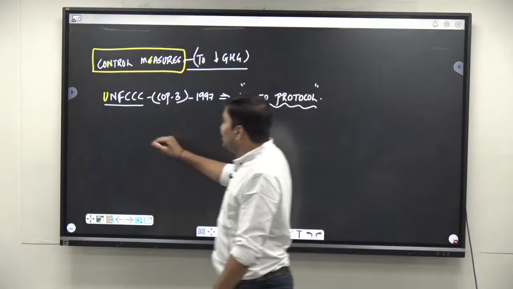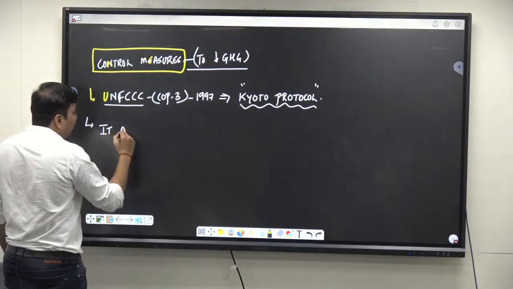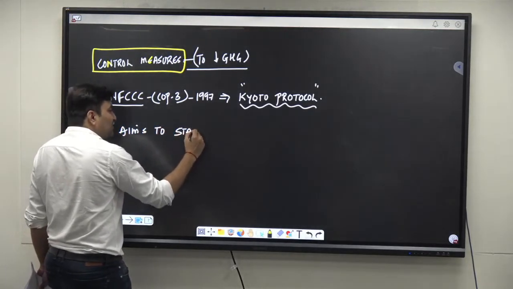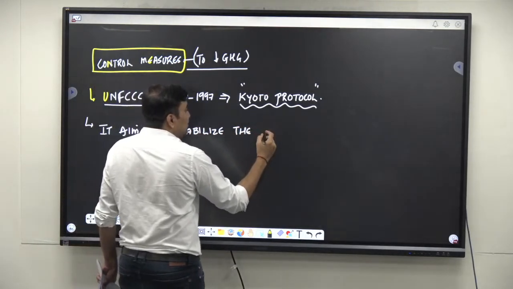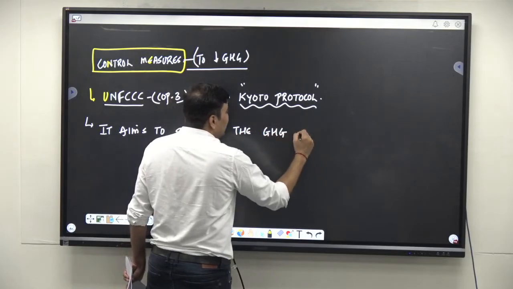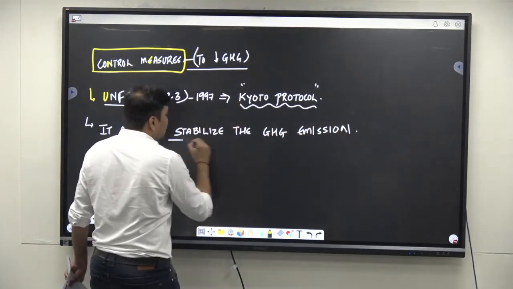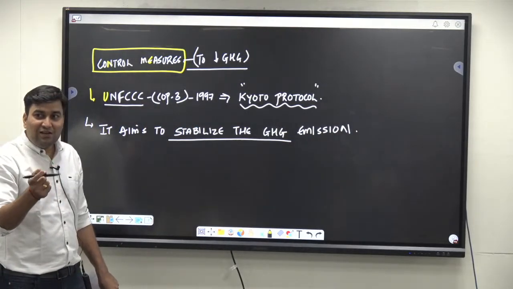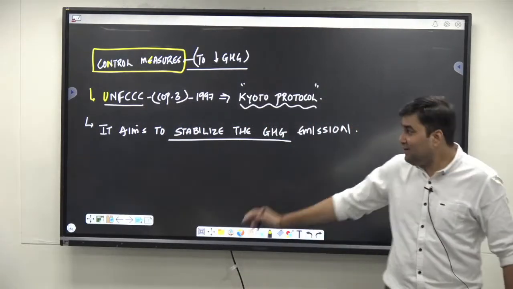You write immediately after this, it aims to stabilize the greenhouse gas emissions, correct? Stabilize the greenhouse gas emissions and reduce global warming and the associated climate change crisis. This is its aim and objective.